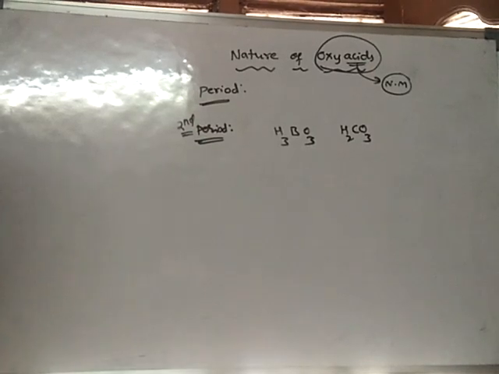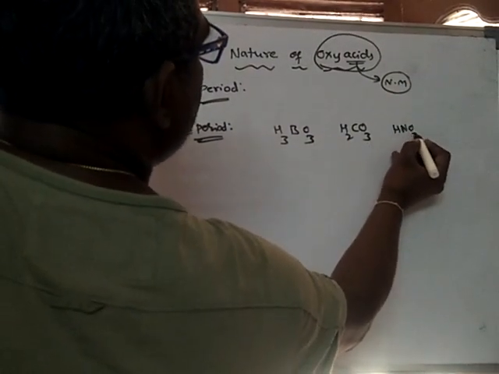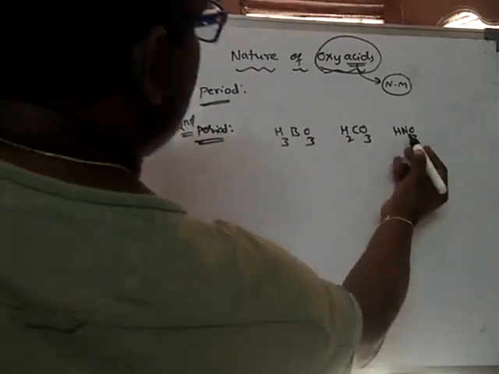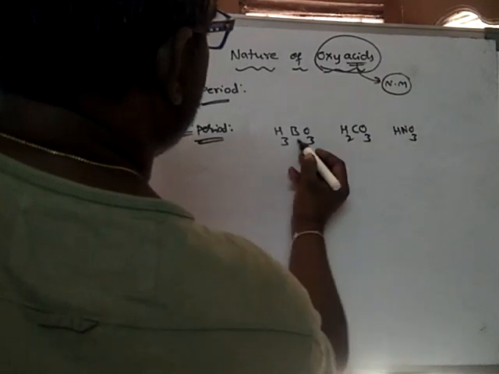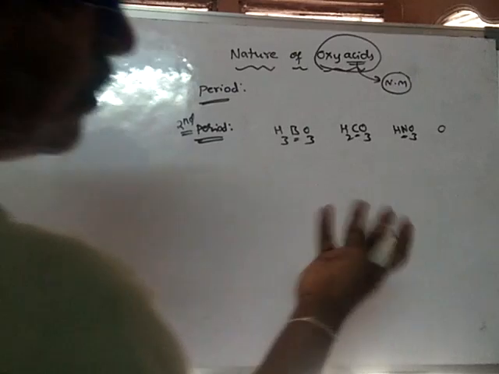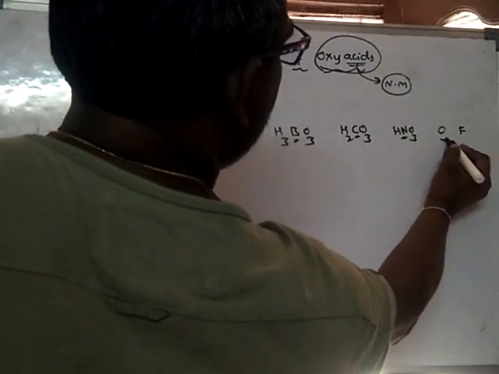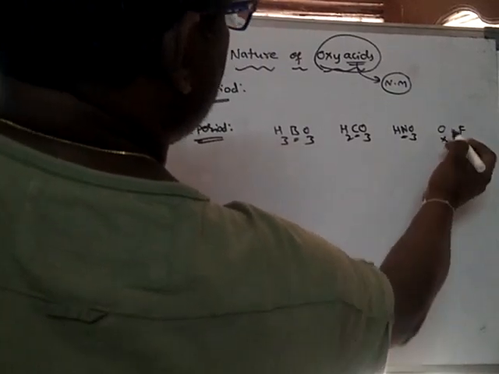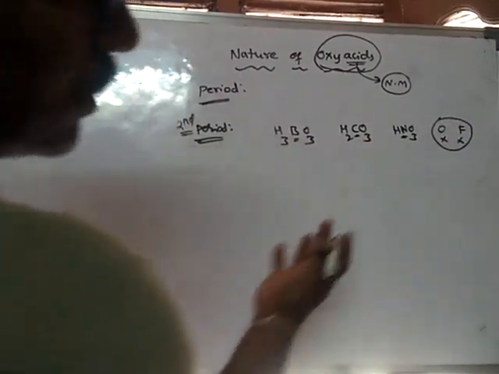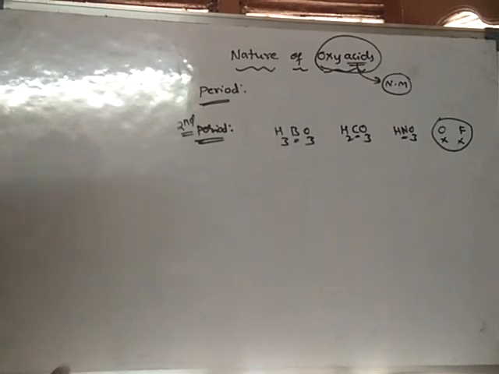Certain soft drinks contain carbonic acid. Then HNO3. What is next? Boron, carbon, nitrogen, and oxygen. Oxygen does not have any oxyacid, and fluorine also cannot form any oxyacid.